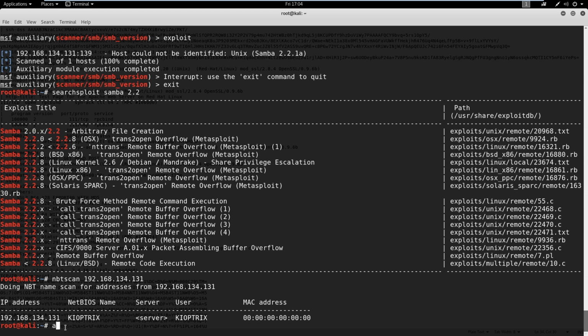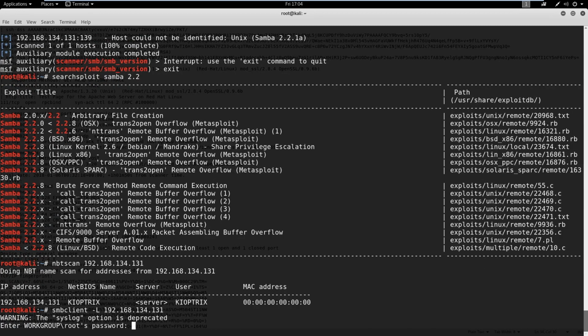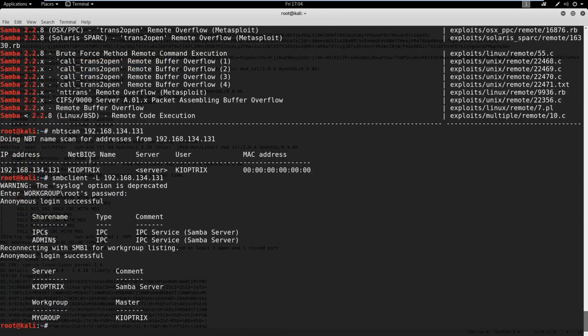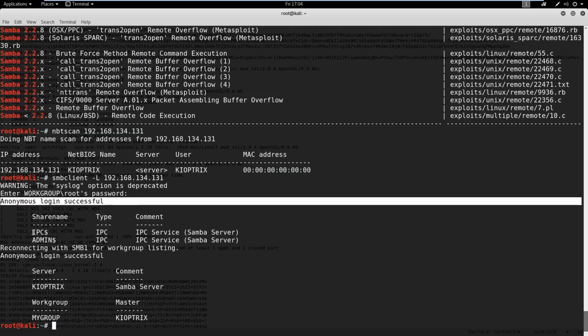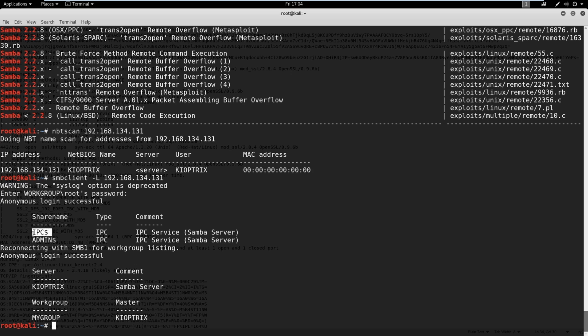The same goes for this other tool here, smbclient. If we do a -L and we just type in the IP address, it's going to ask us for a password. We just hit enter for the default password. It looks like we were able to log in anonymously. And here's where you get the same information on share names and admin. So if there was a unique folder in here that you might be able to get into, it might be worth trying.